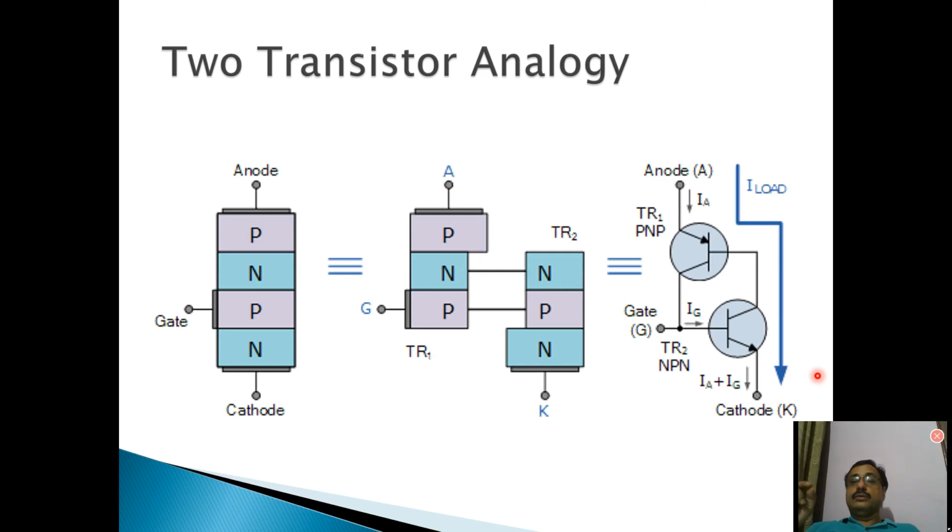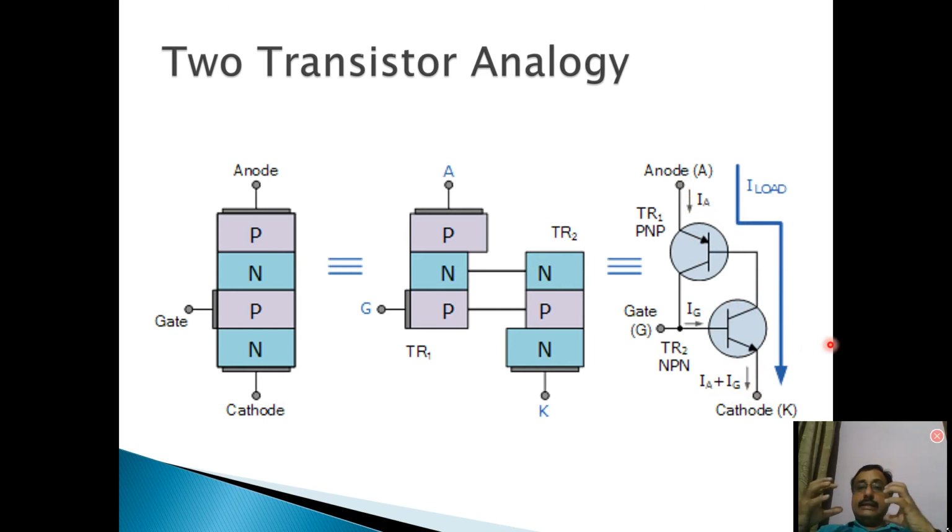You already know that in the saturation region, transistors act as a closed switch. They will provide very low impedance to the circuit. So current will start flowing from anode to cathode.